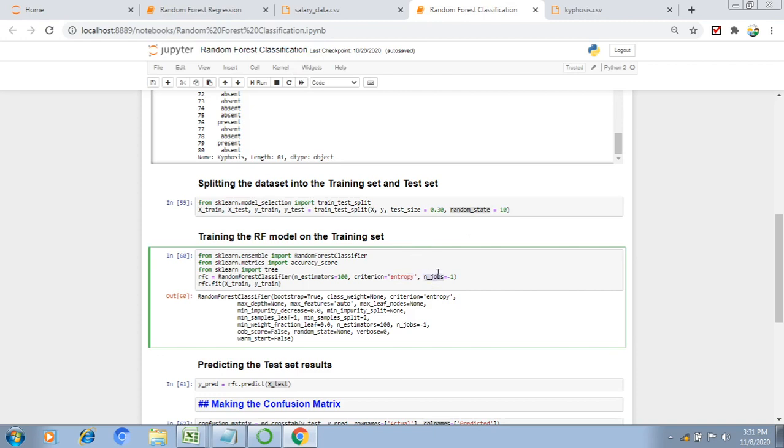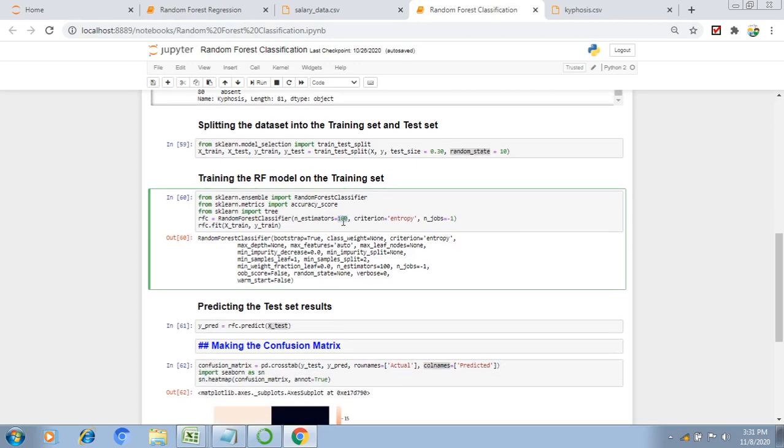n_jobs: I am using only one processor, so here I am mentioning one. These are the main parameters. I am using 100 decision trees to form a random forest classifier here. That's why I'm mentioning this many decision trees I want to form. That's why I chose 100. We can change it as much as we want.